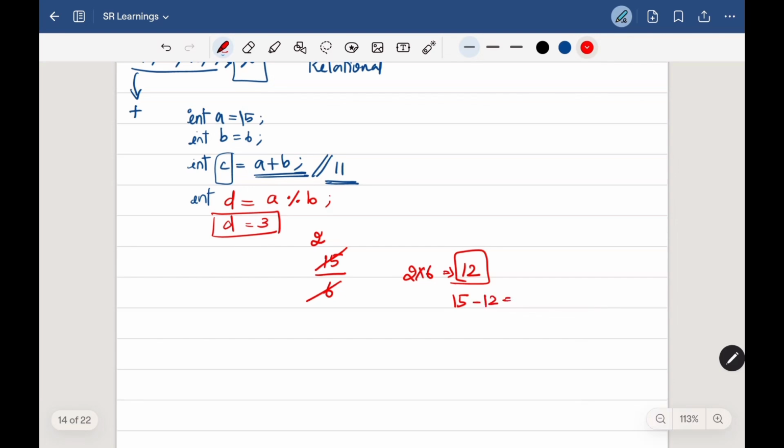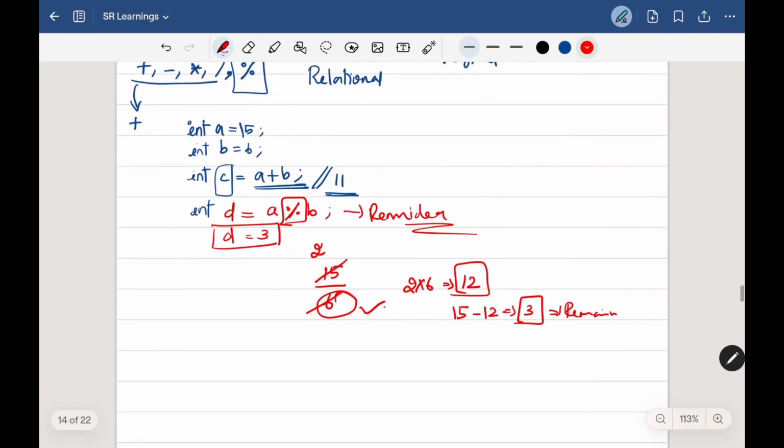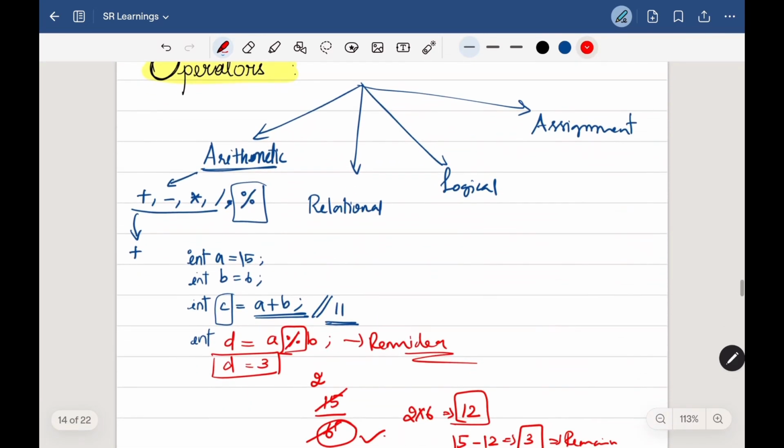So 15 minus 12 is nothing but 3. That is the remainder which can't be divided by 6, right? So yes, this modular division will give you the remainder of the division.